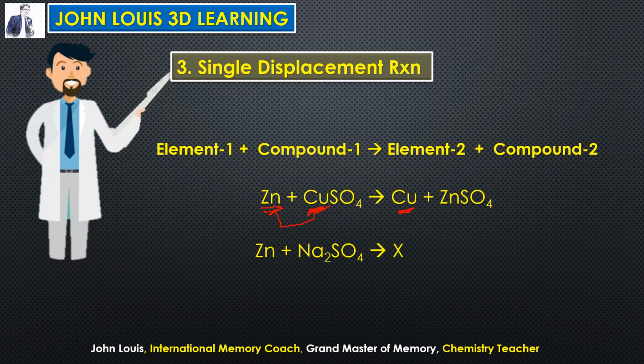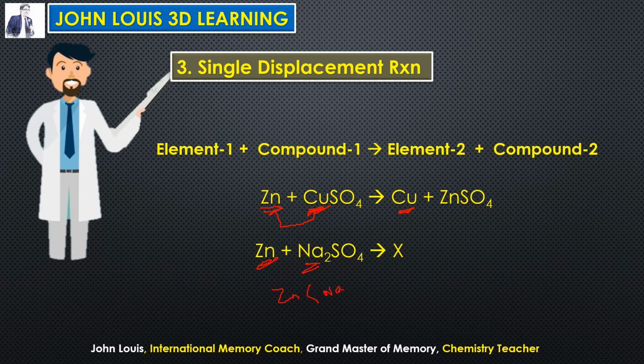Suppose the equation is given as zinc plus sodium sulfate. You cannot write sodium plus zinc sulfate. You should know that zinc is placed below sodium. Sodium is at the top of the metal reactivity series, and zinc is somewhere in the middle. Therefore zinc is less reactive than sodium.